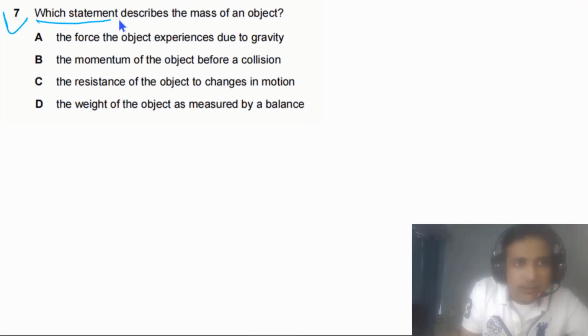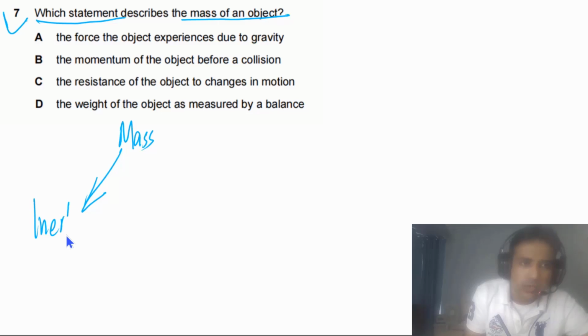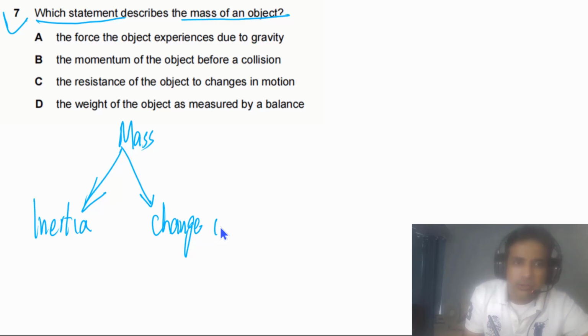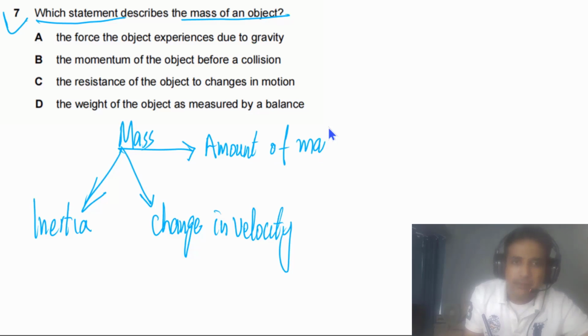Question 7 says which statement describes the mass of an object? Mass of an object, simply we can say, is the inertia of a body. The higher the mass, the higher the inertia of the body, or we can say mass opposes change in velocity. But in very simple language, you can also say mass is the amount of matter in a body. So we can say this also represents mass.